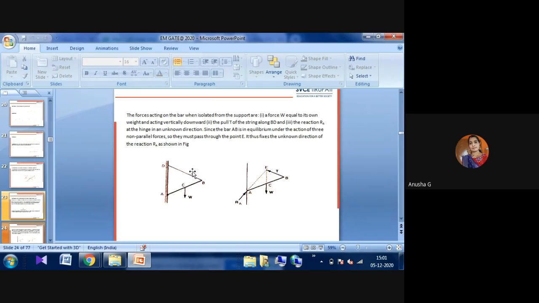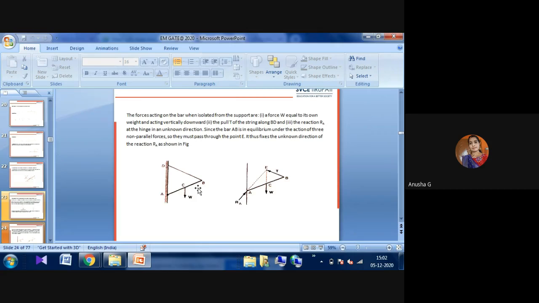The forces acting on the bar when isolated from the support: the force W is equal to its own weight and is acting vertically downwards. Then the pull T of the string along BD, and then the reaction RA at the hinge, whose direction is unknown, whether it will be acting in a downward or upward direction.